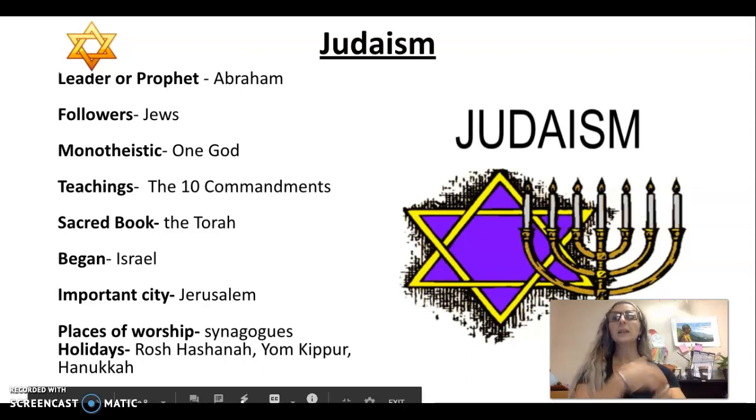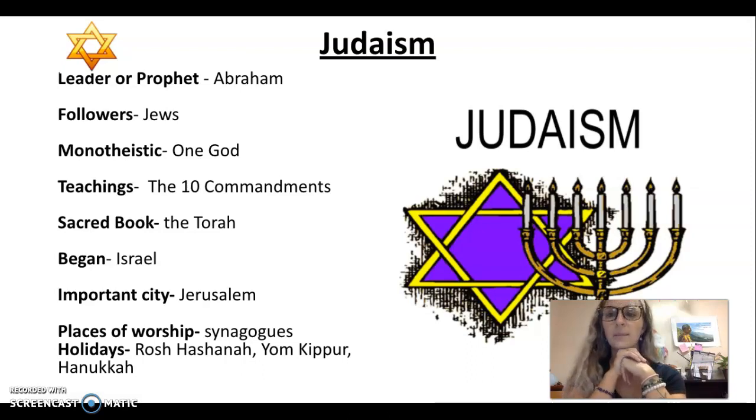Judaism. The leader or prophet is Abraham. Followers are Jews. This is a monotheistic religion, believe in one God. Teachings are the 10 Commandments. Sacred book is the Torah. Began in Israel. Important city, Jerusalem. Places of worship, synagogues or temples. Holidays, Rosh Hashanah, Yom Kippur, and Hanukkah.